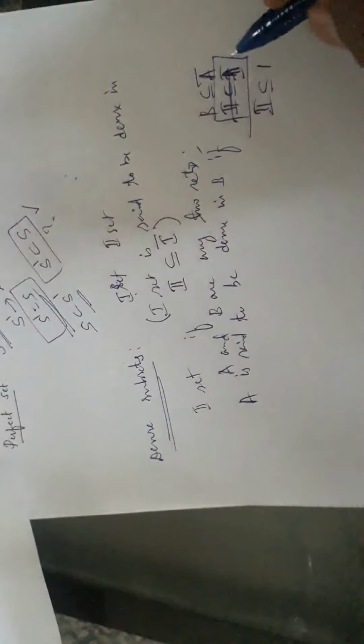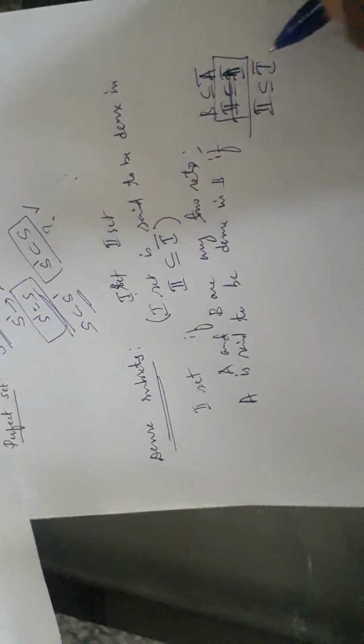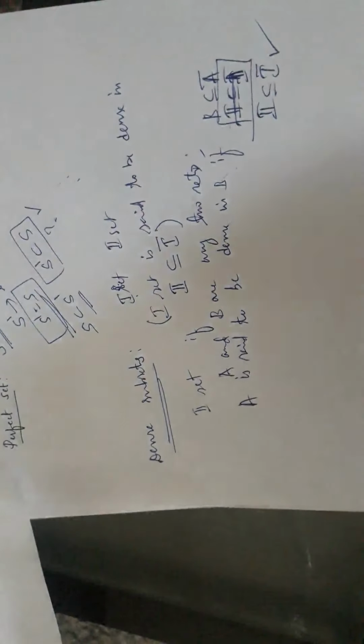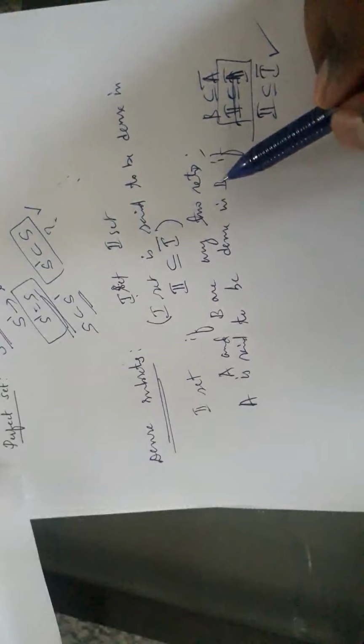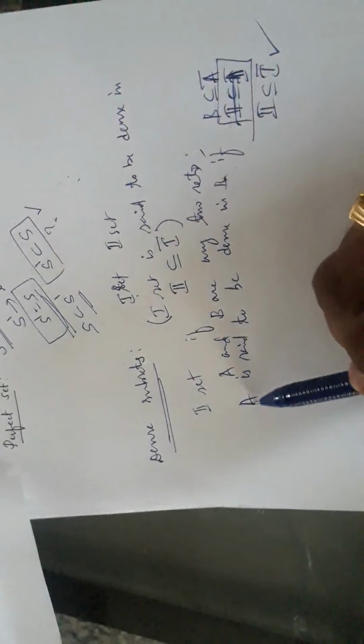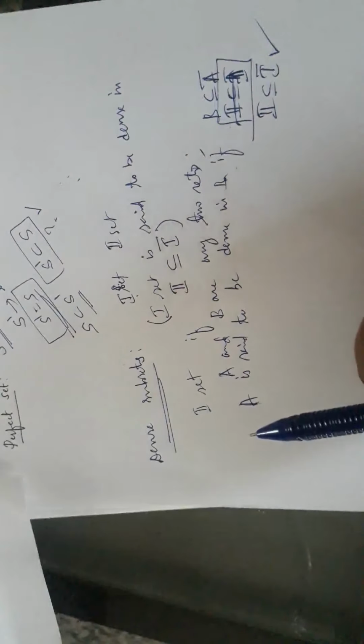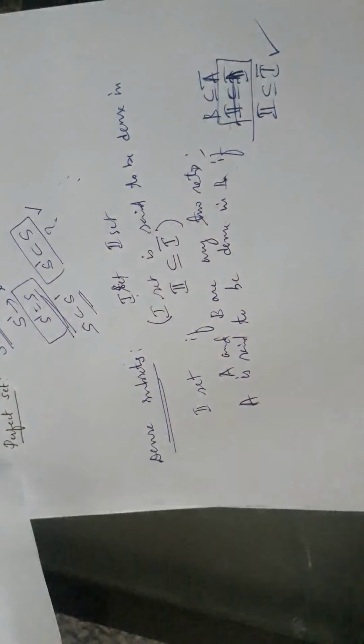That is, second is contained in closure of first. So keep this in mind. Whenever we say A is dense in B, that is, first set is dense in B if second set is contained in closure of first. Keep that in mind, that's all. Is it clear?